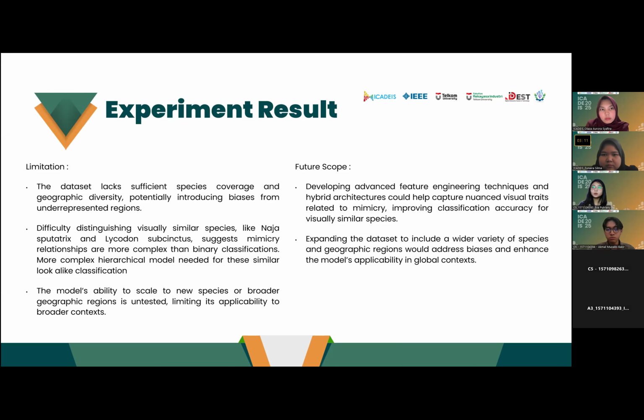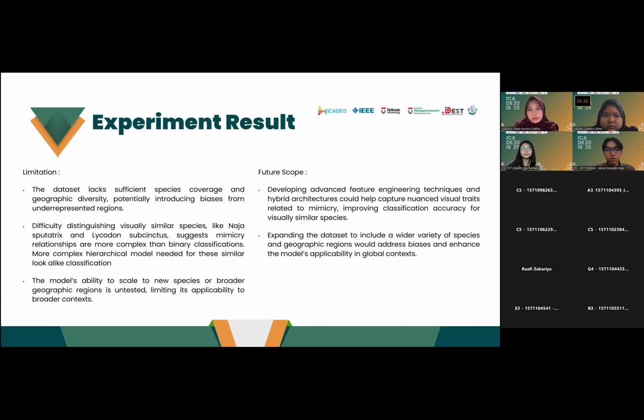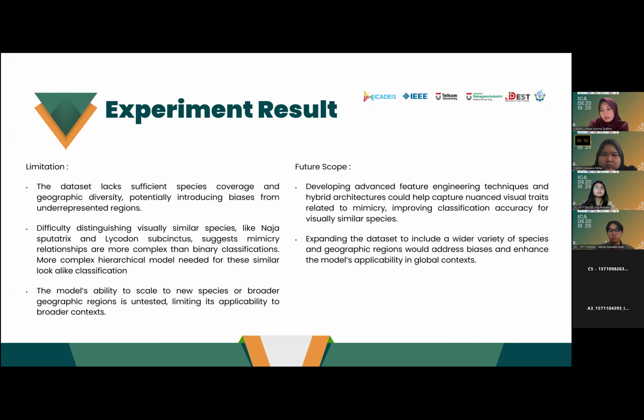The third one, the model's ability to scale to new species or broader geographic regions is untested, limiting its applicability to broader contexts. And the future scope for this study is developing advanced feature engineering techniques and hybrid architectures that could help capture nuanced visual traits related to mimicry, improving classification accuracy for visually similar species.